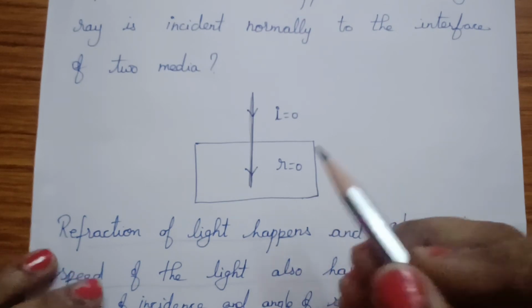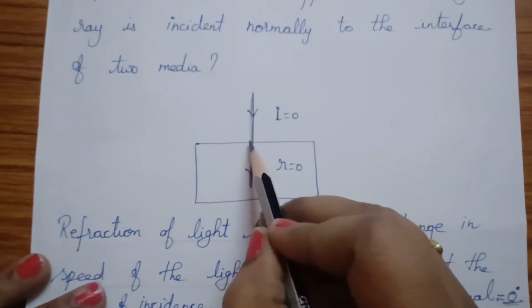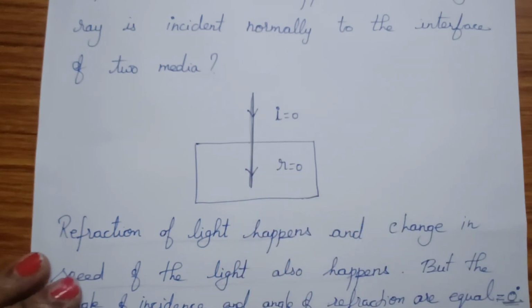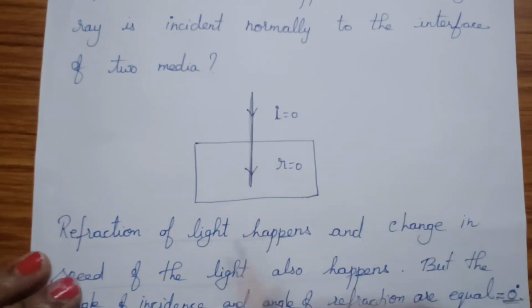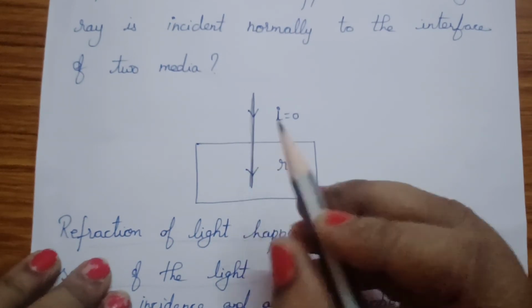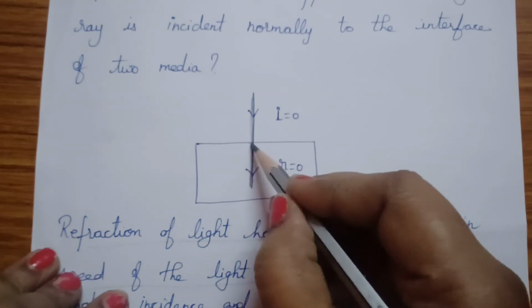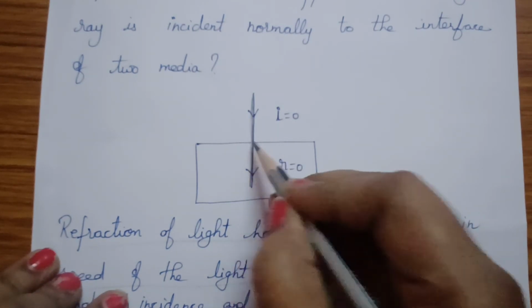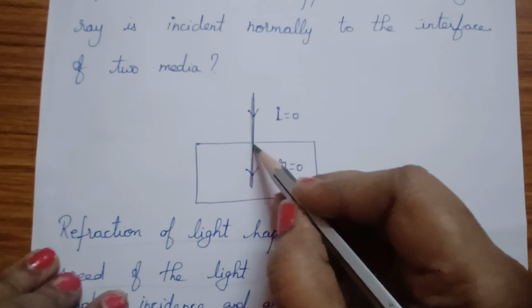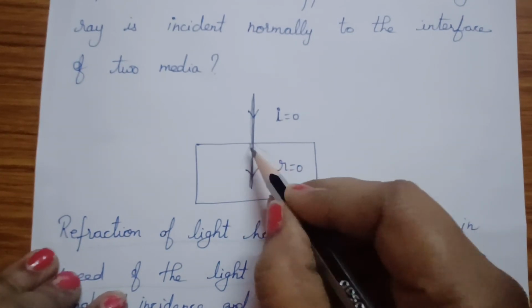What actually happens is that when it is incident on the second medium, it tries to bend. But the bending of the light will be equal in all directions. When it enters, in which direction it has to bend, it does not know.